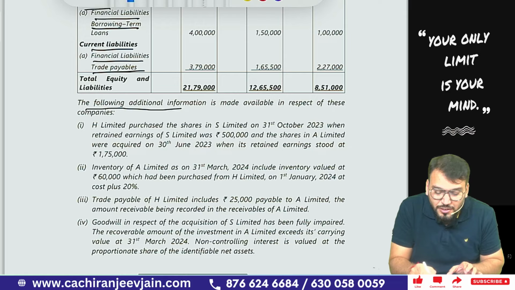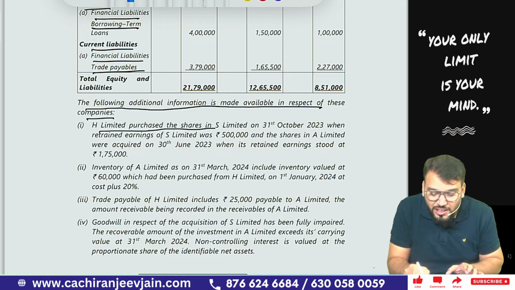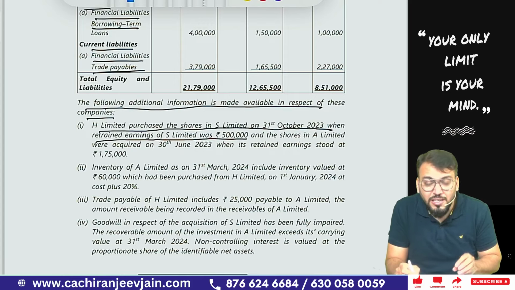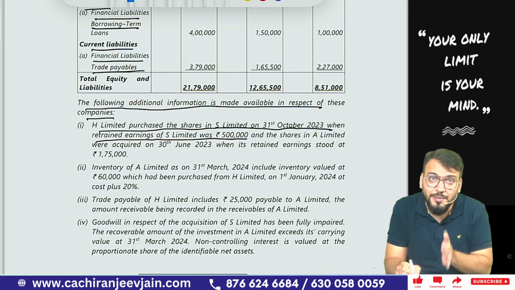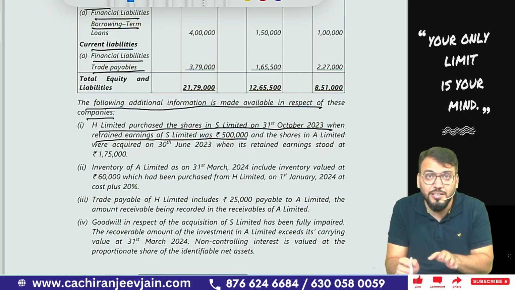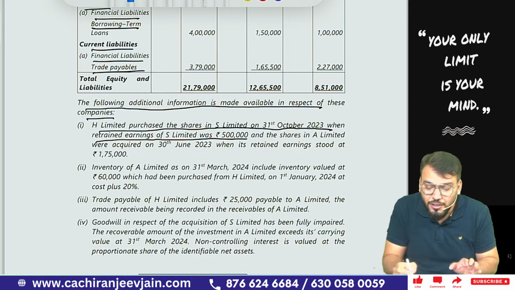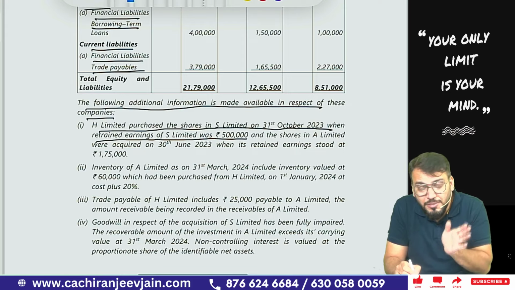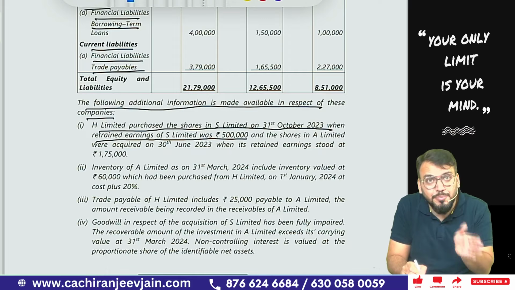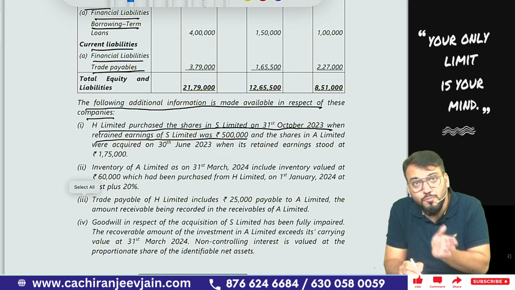The following additional information is made available in respect of these companies. H Limited purchased the shares in S Limited on 31st October 2023 when the retained earning of S Limited was 5 lakh. So you can see the date of acquisition was 31st October 2023, and the good point is that they have given retained earning on the date of acquisition only. Means time adjustment is not required. You can see 31st October being the mid of the year, but the retained earning on that date is given. Means can I say this 5 lakh becomes the entire pre-acquisition profit? So you only need to find out post-acquisition profit.